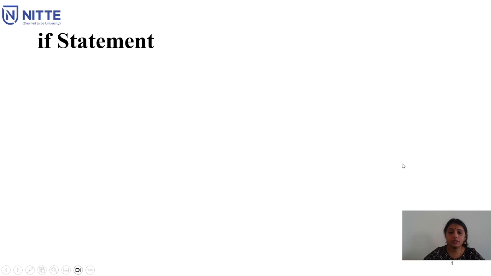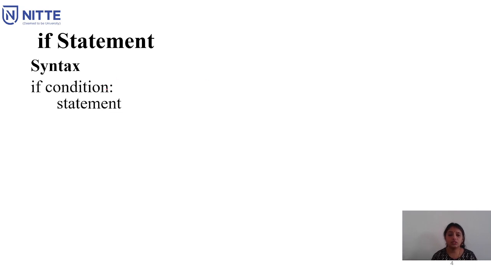Let's now try to understand how to use the simple if statement. The syntax we have to follow in Python is: if condition. After the condition, remember you have to give the colon mark, and then give the statement that is to be printed if the condition is true.